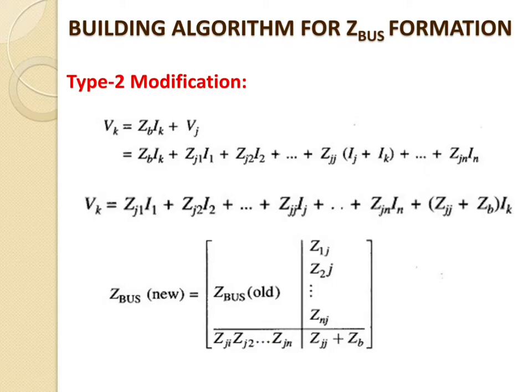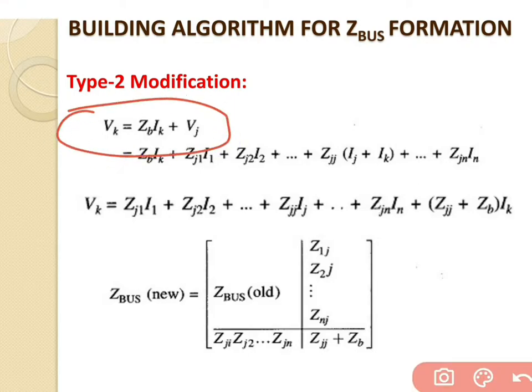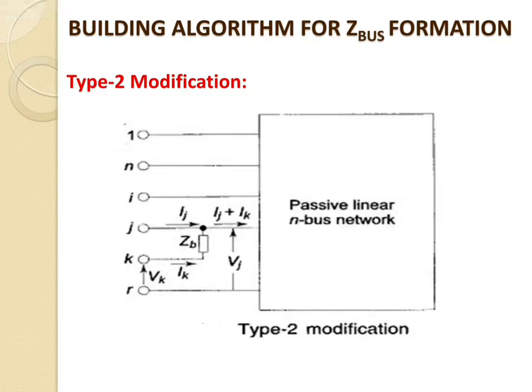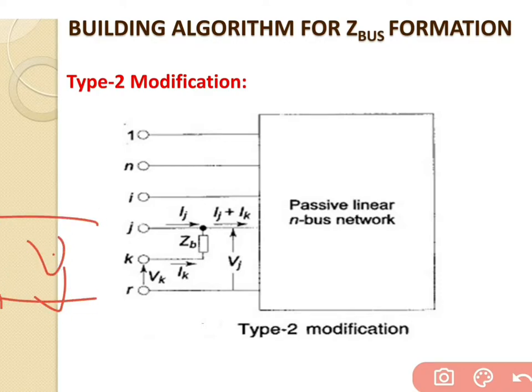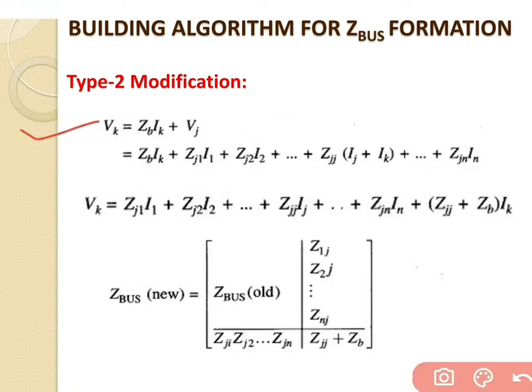Now we will go for some equations. If we try to find the voltage across the new bus, Vk is equal to Zb Ik plus Vj. Vj is the voltage across the old bus, measured from point j to point r. So Vk is equal to Zb into Ik plus Vj. This is the equation that we get from the figure. So this is the equation for Vk.